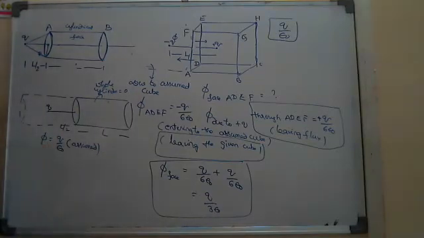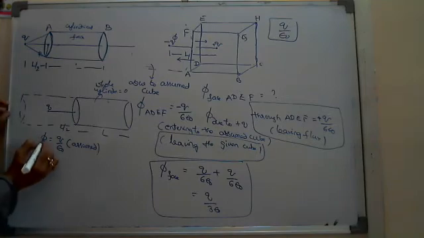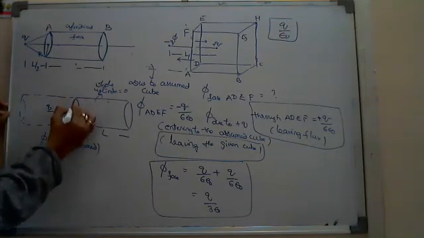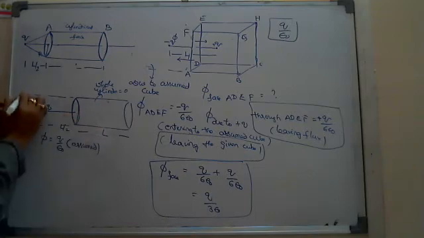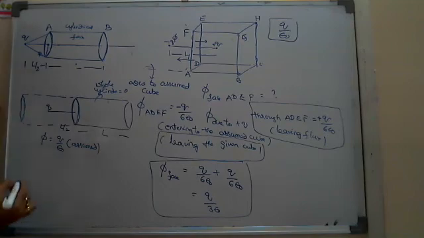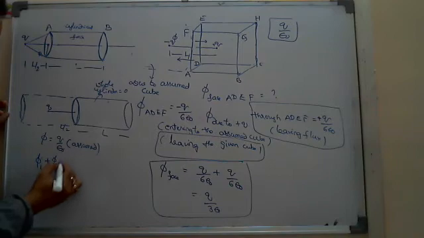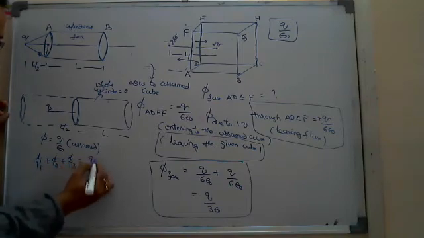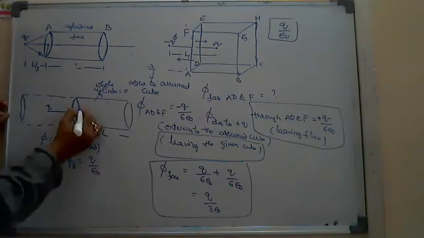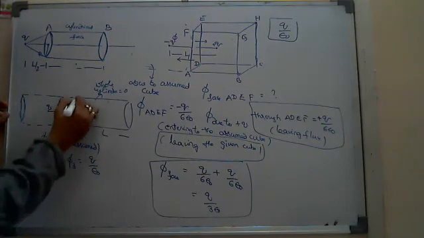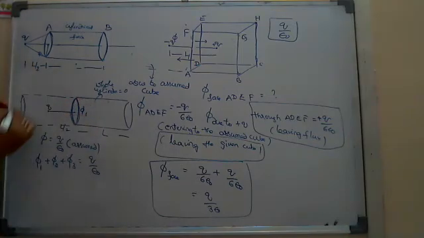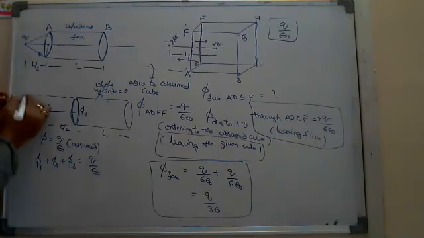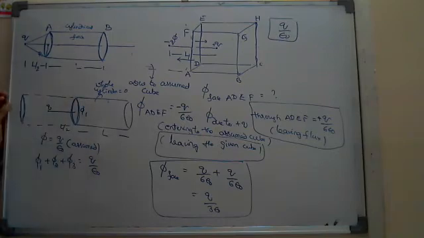So this one you have to understand properly, Nana. This flux is actually linked to two circular faces and one cylindrical face. So I have to write phi1 plus phi2 plus phi3 is equal to Q by epsilon naught, where phi1 is the flux through the circular face, phi2 is the flux through the other circular face, and phi3 is the flux through the cylindrical face.